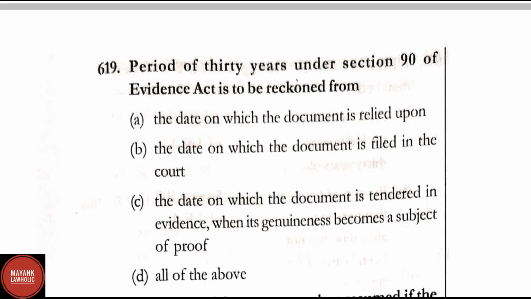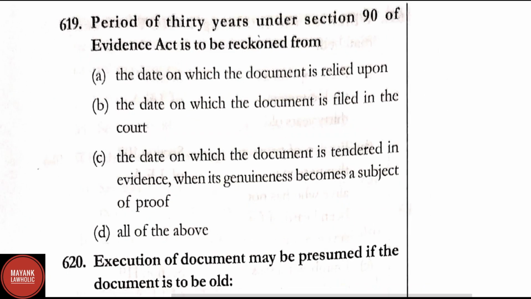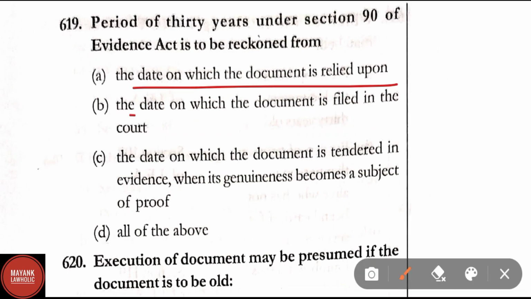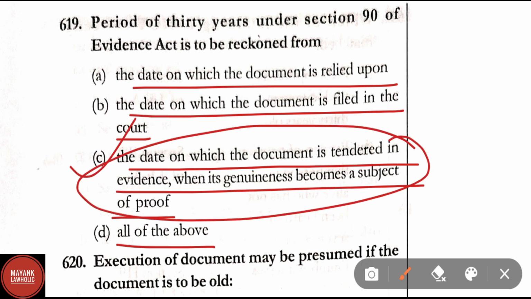Question number 619. Period of 30 years under section 90 of the Evidence Act is to be reckoned from the date on which the document is relied upon, the date on which the document is filed in the court, the date on which the document is tendered in evidence when its genuineness becomes a subject of proof, all of the above. Here correct answer is option C, that is the date on which the document is tendered in evidence when its genuineness becomes a subject of proof.